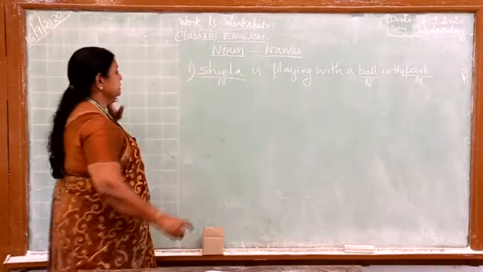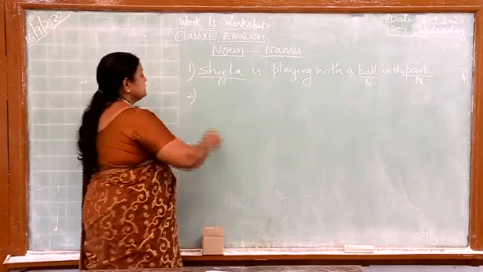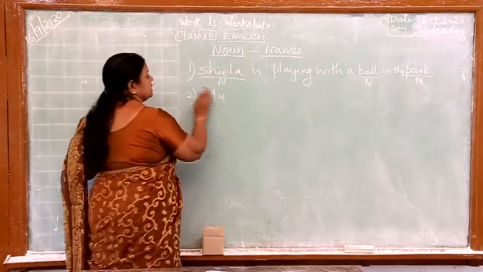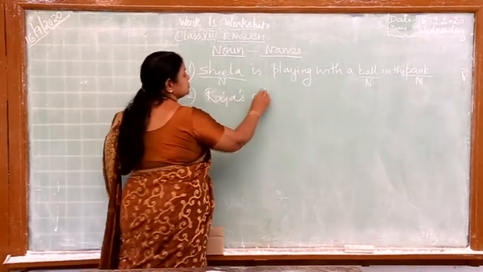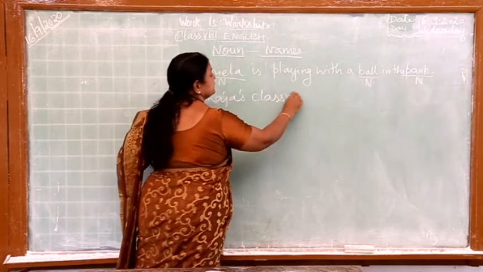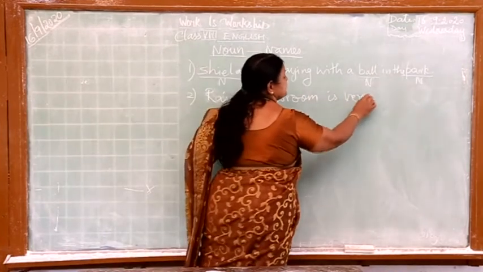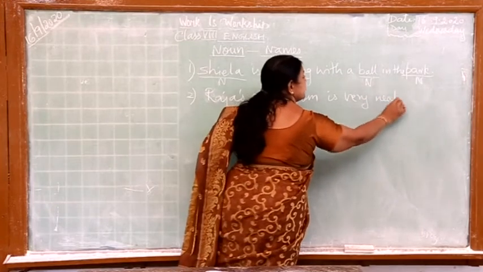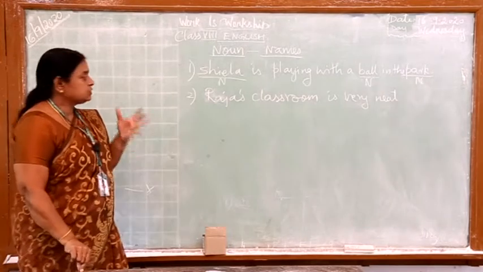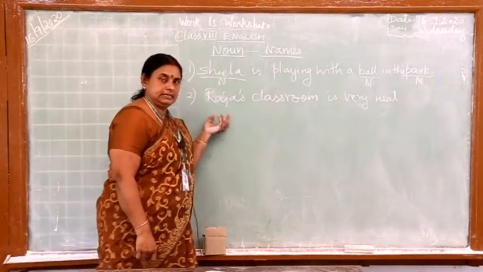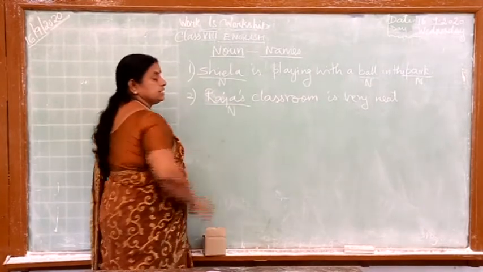So let me give another example so that you can understand better. The example is: Raja's classroom is very neat. Obviously, you would have found out that Raja is the name of a person. So it has to be a noun.